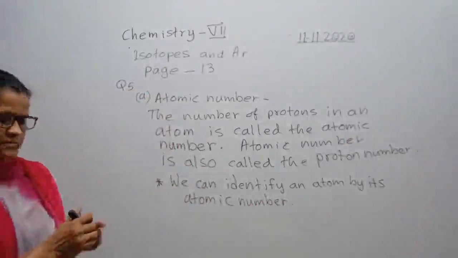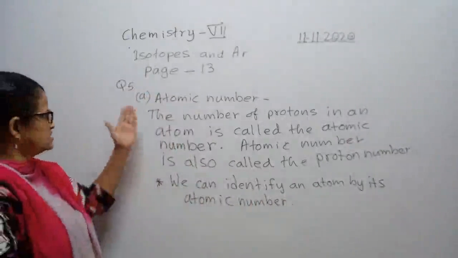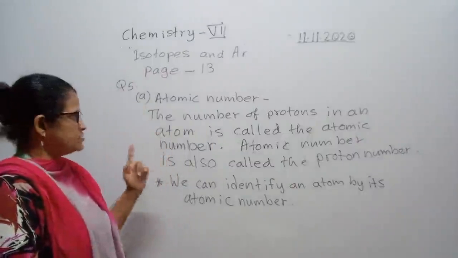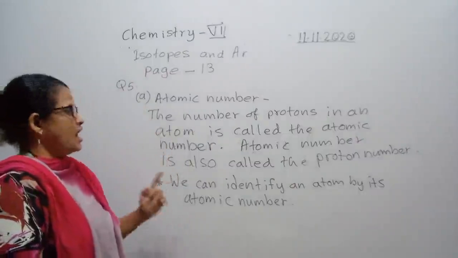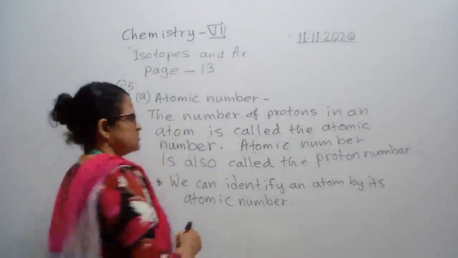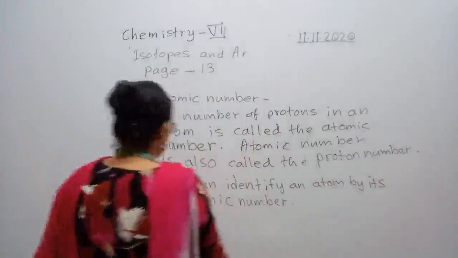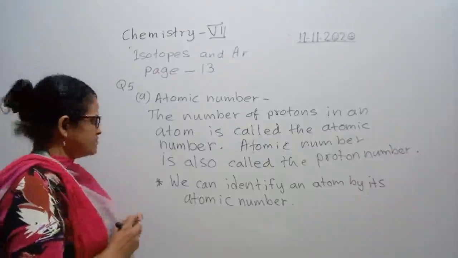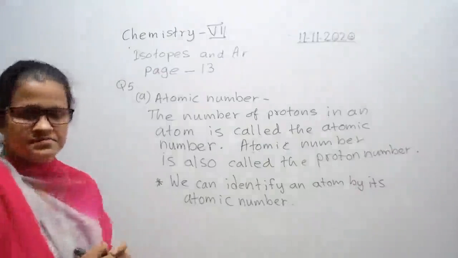Please write if you can do it fast. This part is the definition, and this is the special point: we can identify an atom by its atomic number.